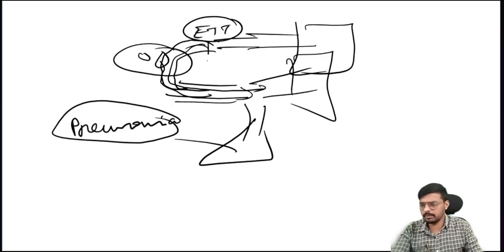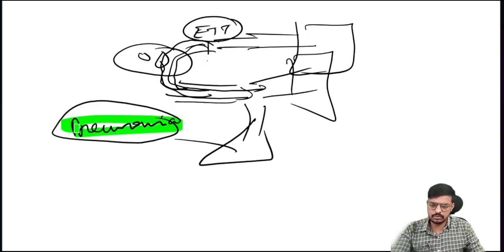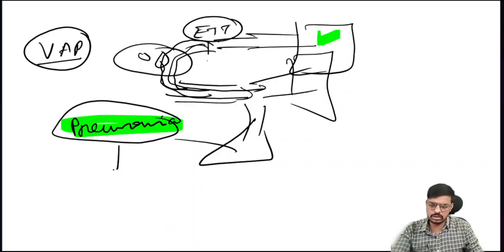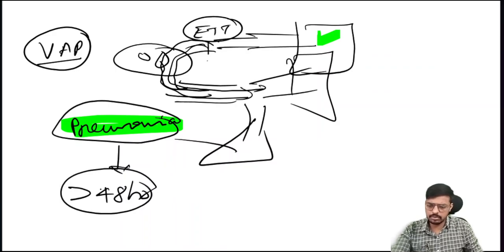Infection, inflammation of the lung parenchyma and congestion of the lung, we call pneumonia. This pneumonia happens because of the ventilator and ET tube insertion. We call this ventilator associated pneumonia. Sir, when do we diagnose ventilator associated pneumonia? After 48 hours of putting the patient on the ventilator, the signs of this pneumonia are generated after 48 hours of the intubation. So we call that ventilator associated pneumonia.